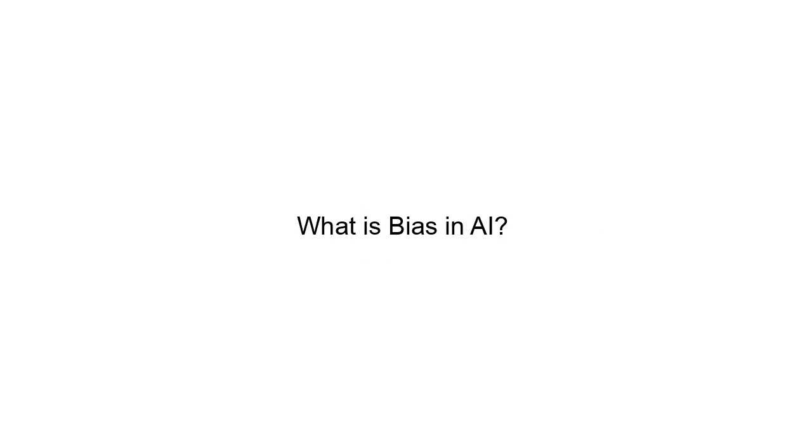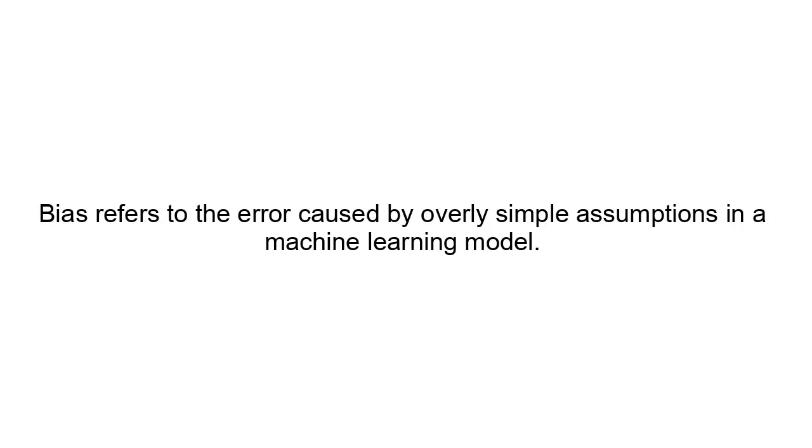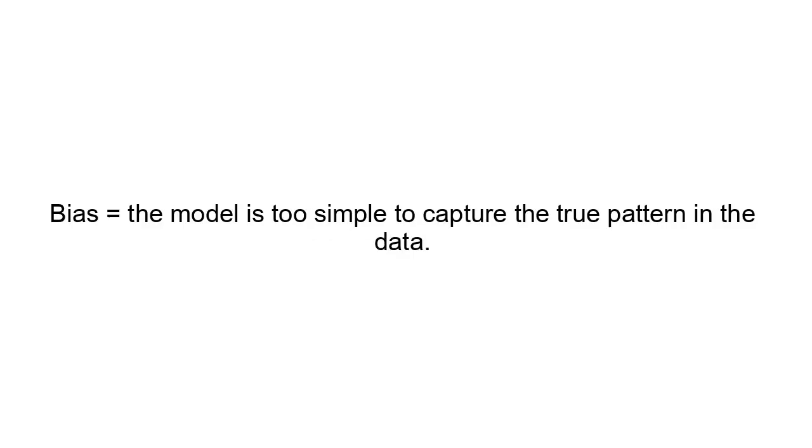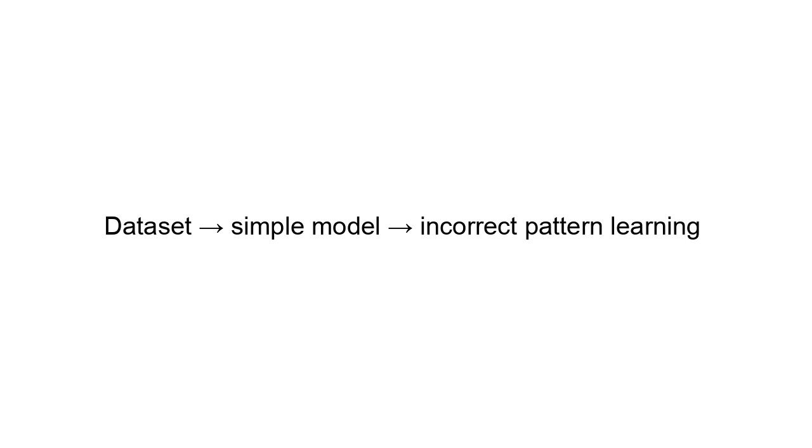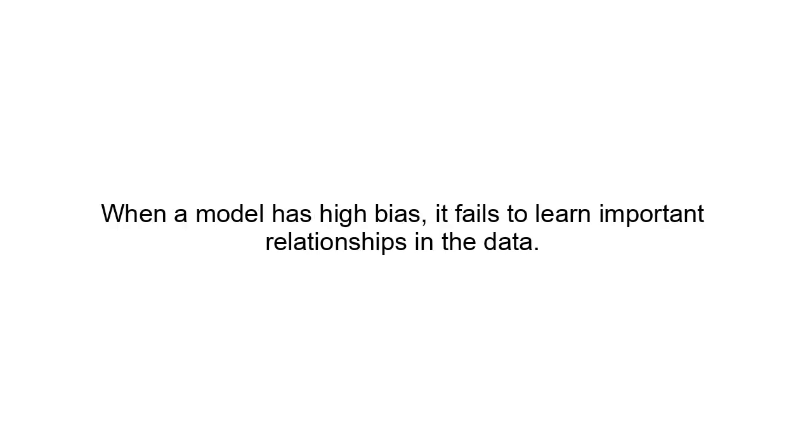What is bias in AI? Bias refers to the error caused by overly simple assumptions in a machine learning model. In simple words, bias equals the model is too simple to capture the true pattern in the data. Example concept: simple model means incorrect pattern learning. When a model has high bias, it fails to learn important relationships in the data. This often leads to underfitting.